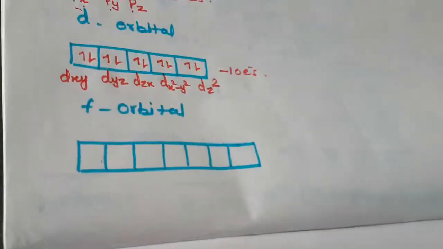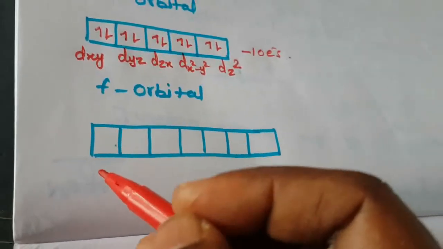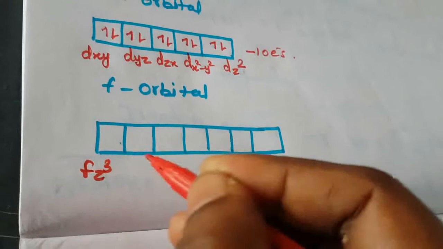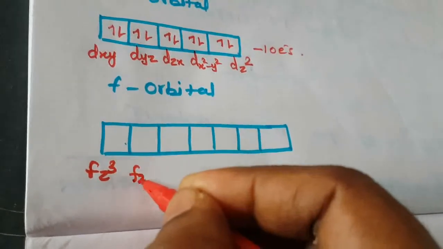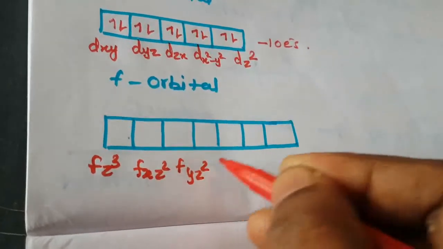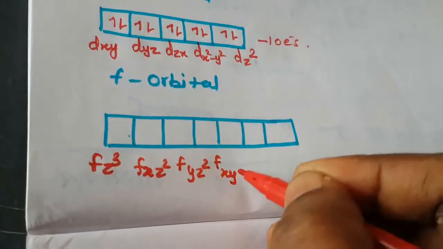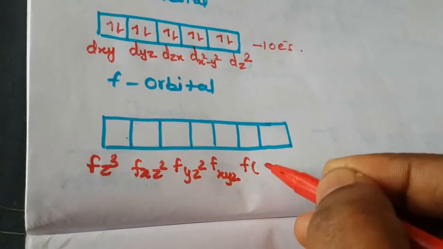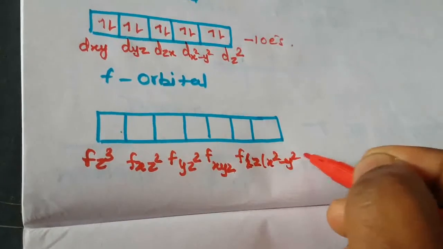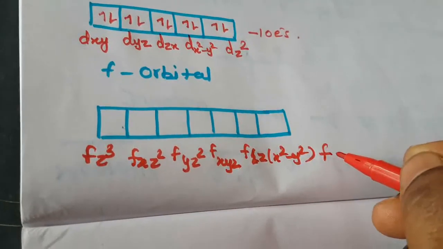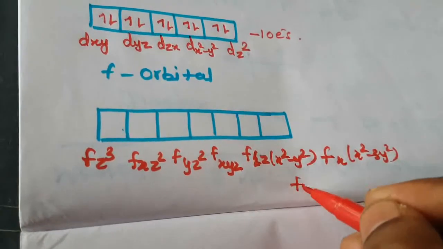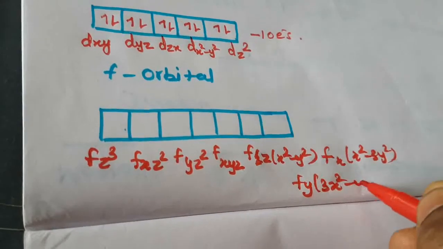And the f orbital. What is the f orbital? What are the 7 f orbitals? They are fz3, then fxz square, then fyz square, then fxyz, then fz(x square minus y square), then fx(x square minus 3y square), then fy(3x square minus y square).